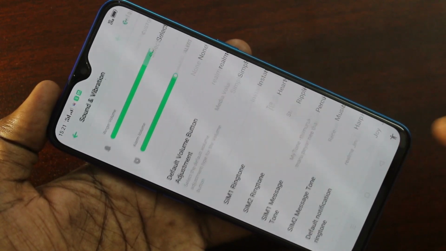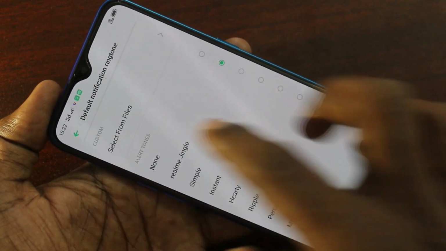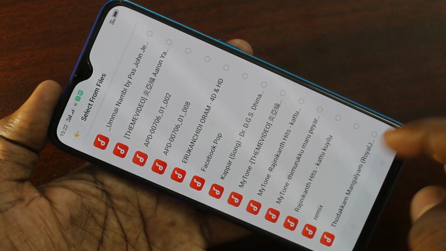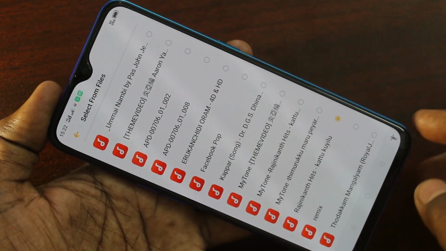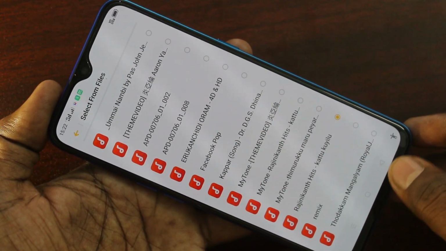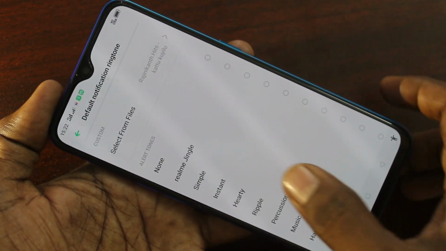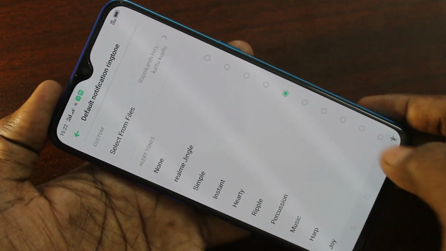Next, default notification ringtone. This is also similar to what I have done for ringtone and message tone. Just select any music file from your local folders, otherwise select from the system ringtones.